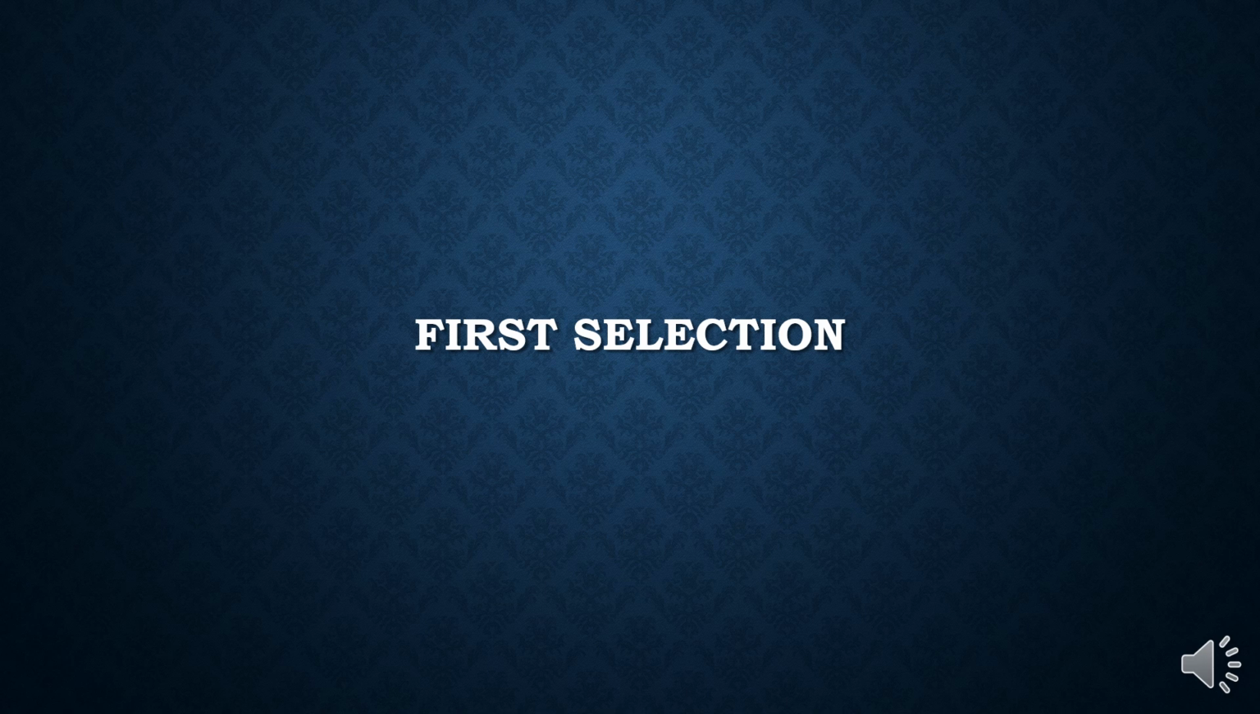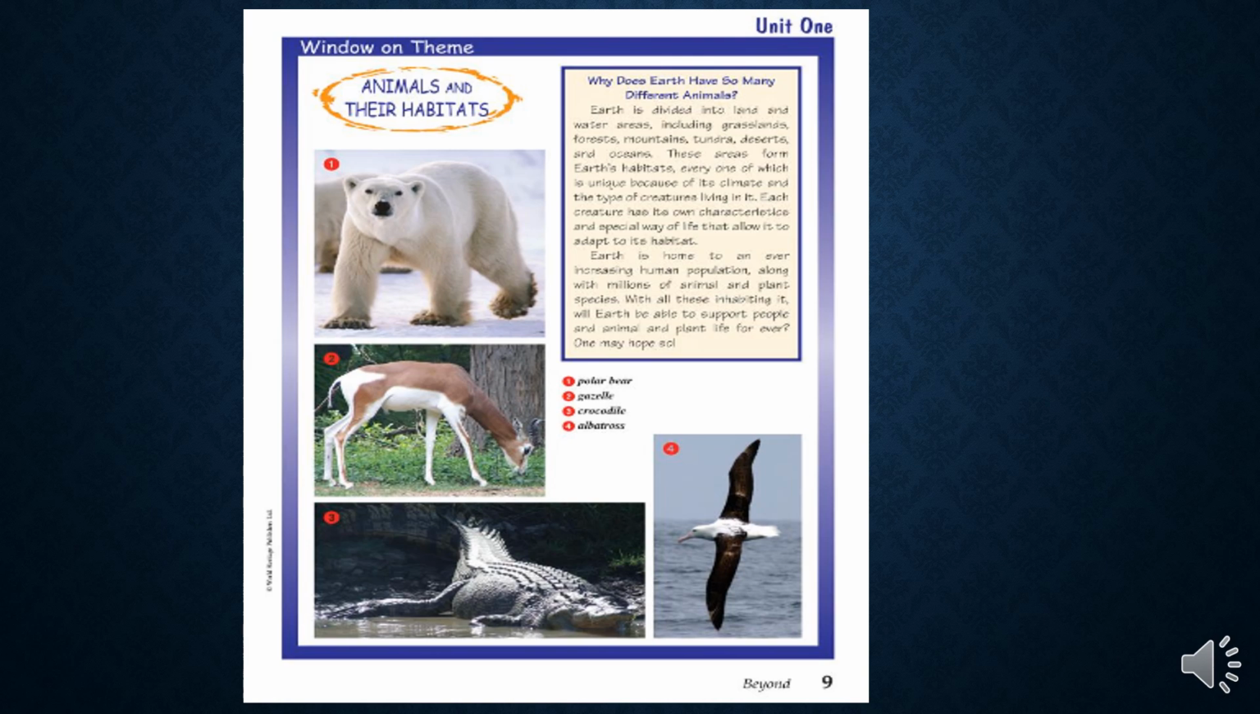Now we are going to start with the first selection in our reading book, which is related to the theme animals and their habitats. First of all, this is a window on the theme. It's providing us pictures of some animals. Some of these animals are endangered. Endangered means they are almost extinct. We do not have huge numbers of these animals anymore.